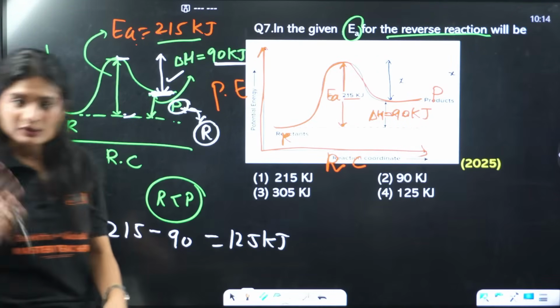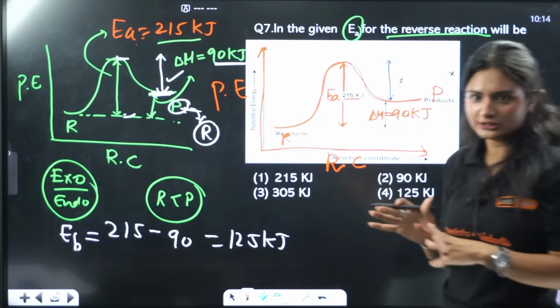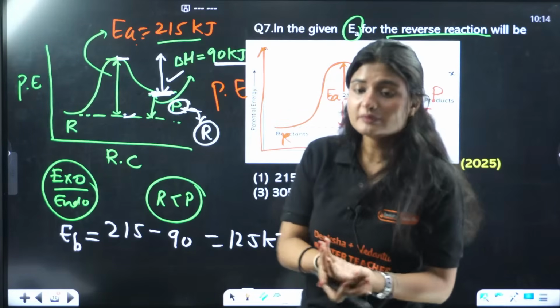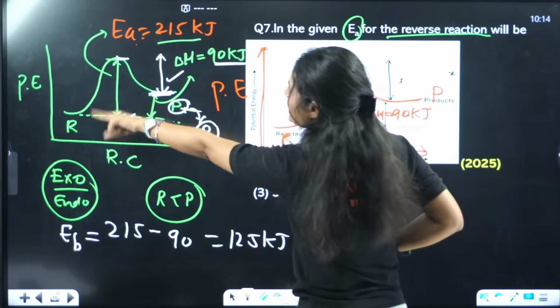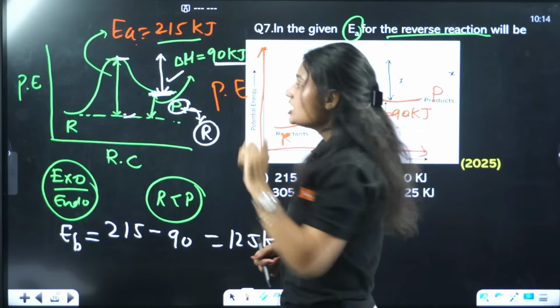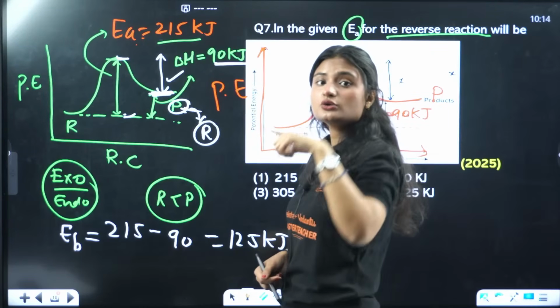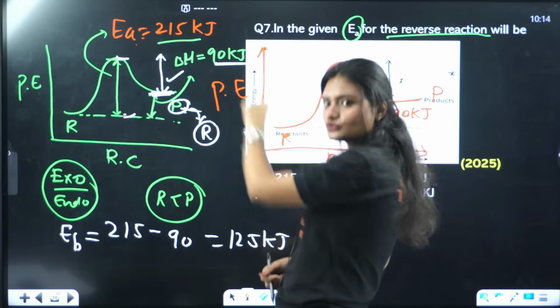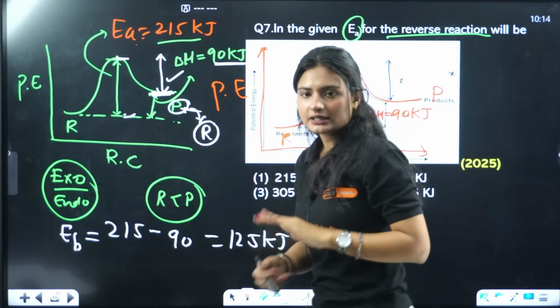Correct. Yes, we do use a formula also, but that's how you understand it conceptually. Sometimes you may not remember all the formulas, so if you know how to apply the concepts, you know that from reactant to this point is the activation energy required by the reactants. From product to this point is the activation energy required by the product to convert it into reactant if the reaction is going in the backward direction. So if you know all these concepts, you can calculate it.